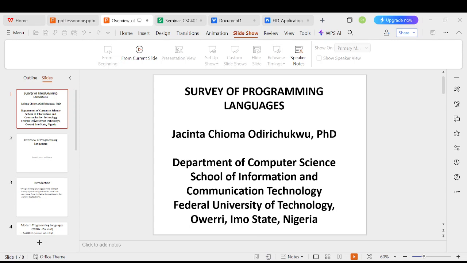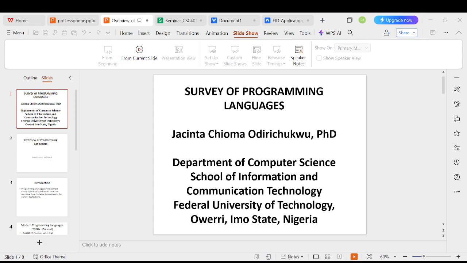Rust: we just have to look at the critical features. Rust was developed in 2010. The major features of Rust are memory safety and high performance.